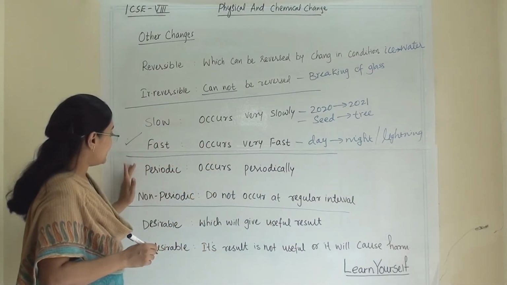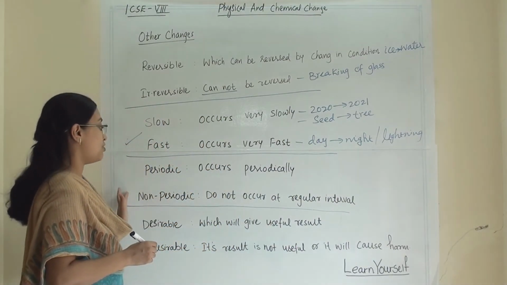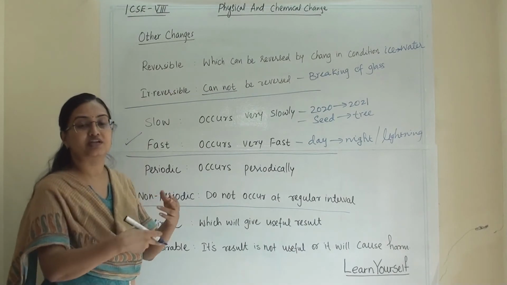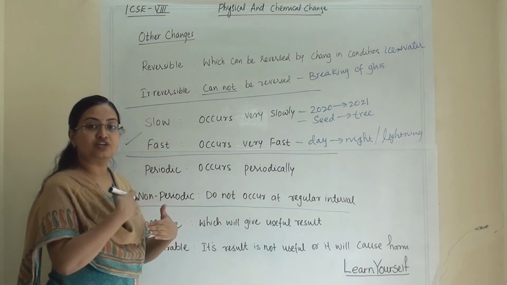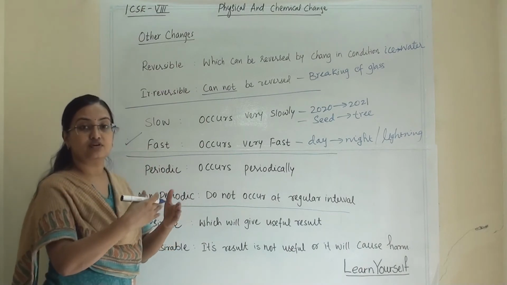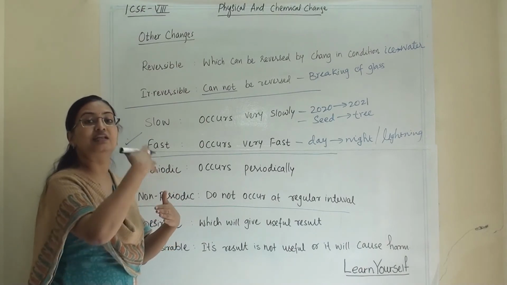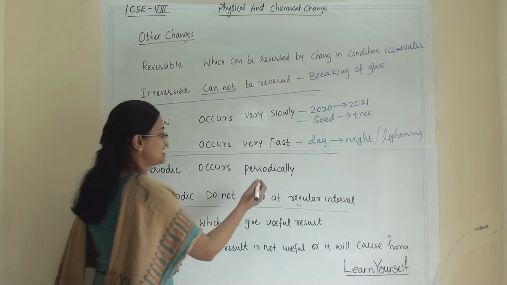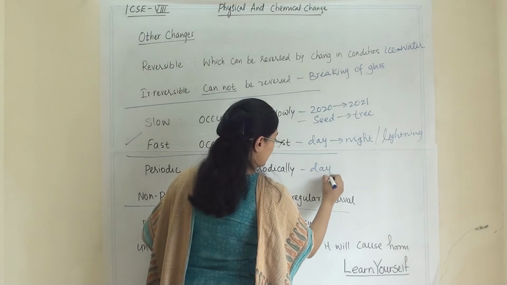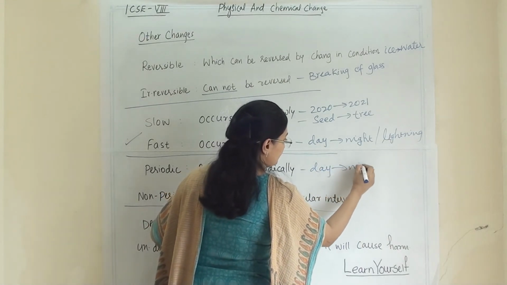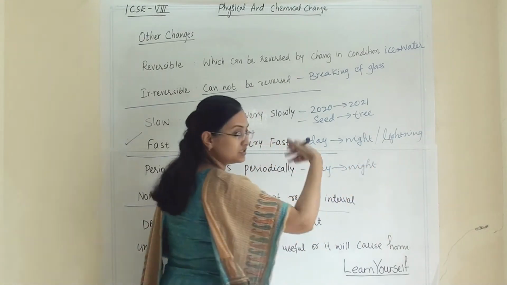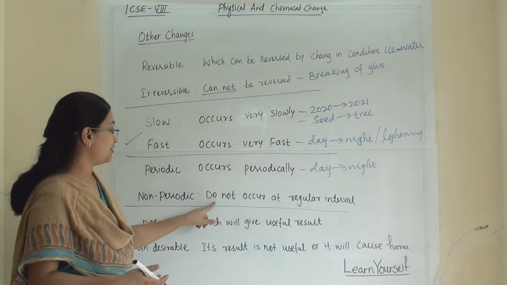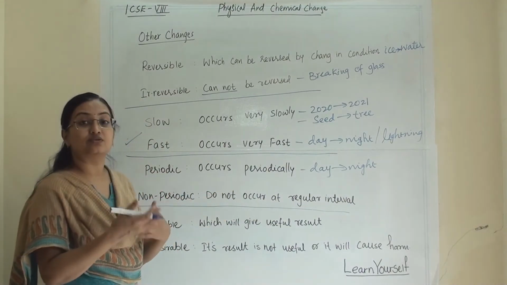Now the third category is periodic change and non-periodic change. Periodic change means it happens periodically. Once it finishes, after a certain interval of time it will certainly happen again. We know that it will happen. For example, day and night. After day, the night will come. After night, the day will come. So this is a periodic change. Non-periodic changes do not occur at regular intervals.